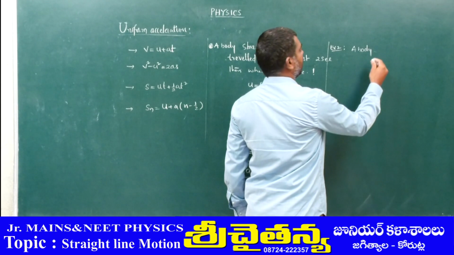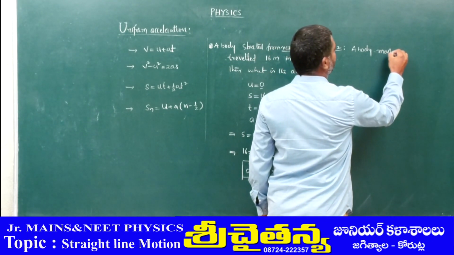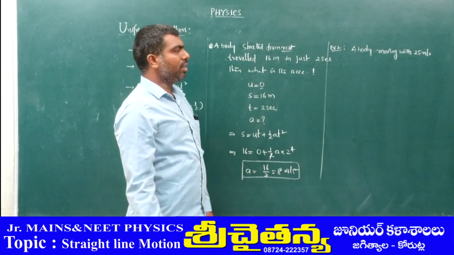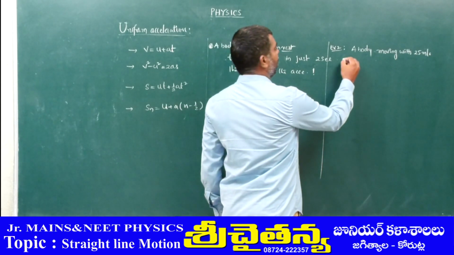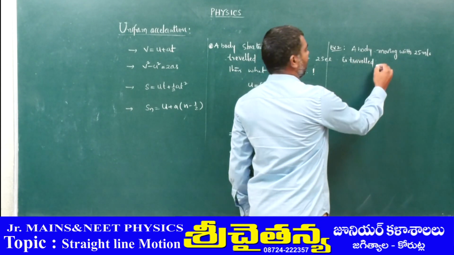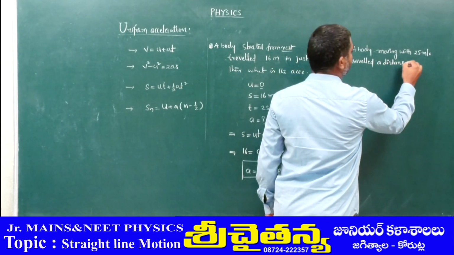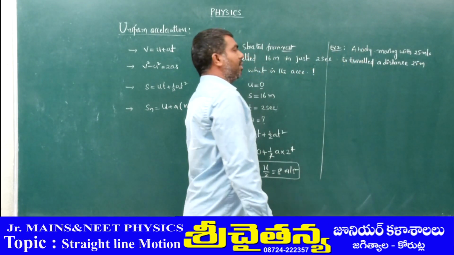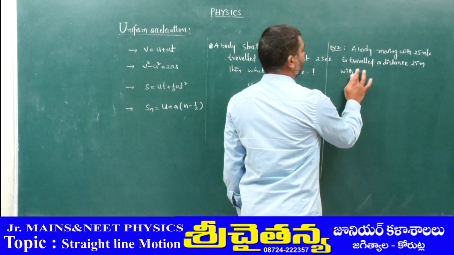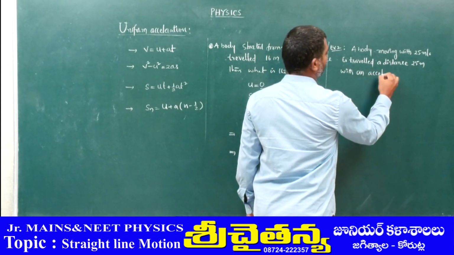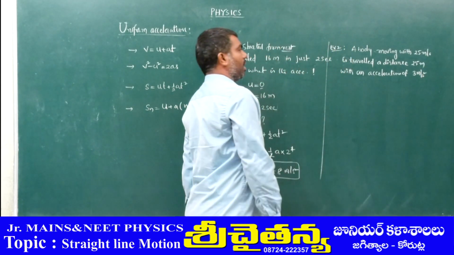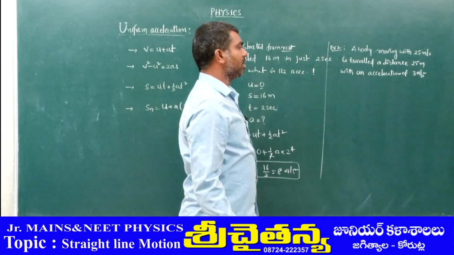A body moving with 25 meter per second travels a distance of 25 meter with an acceleration of 3 meter per second square.